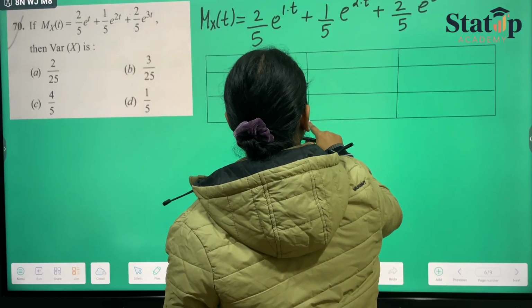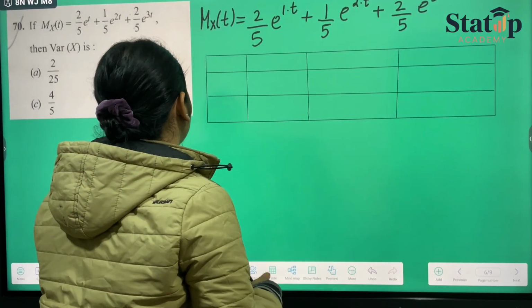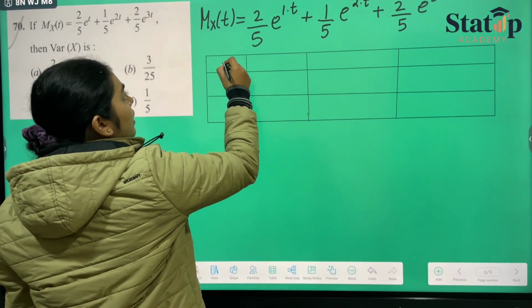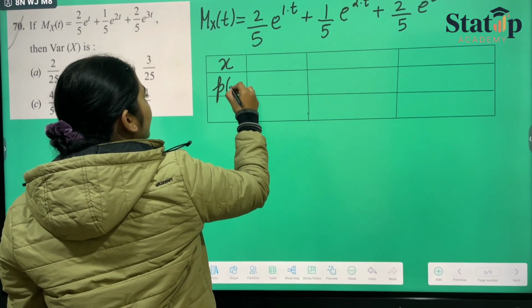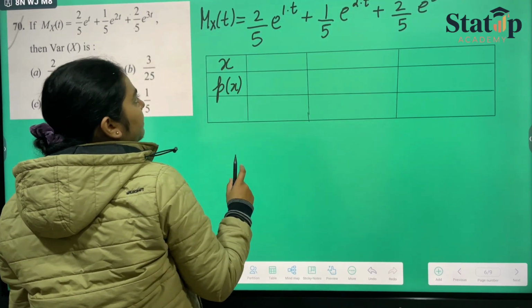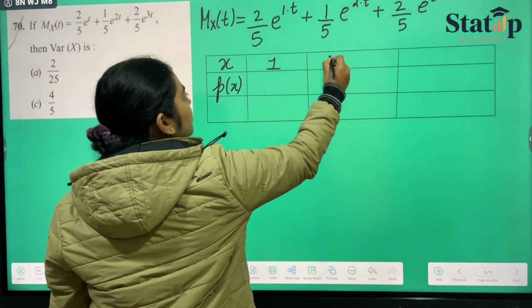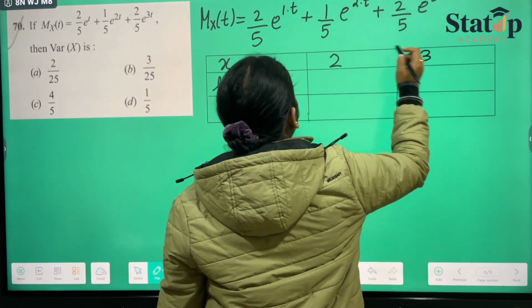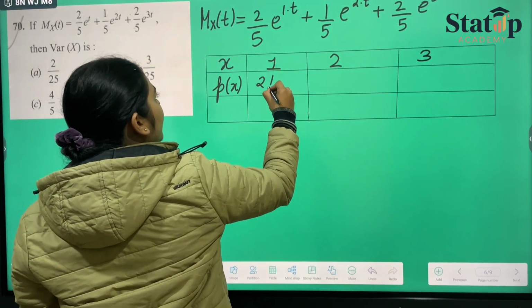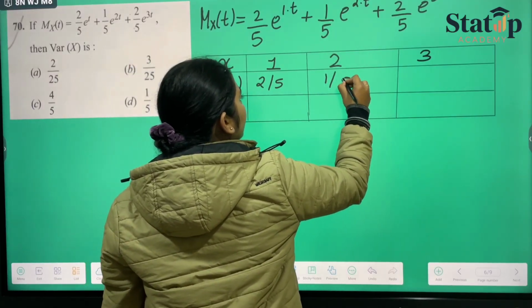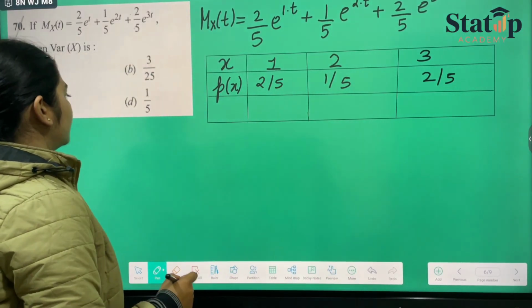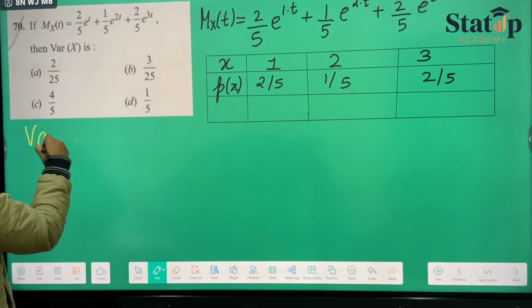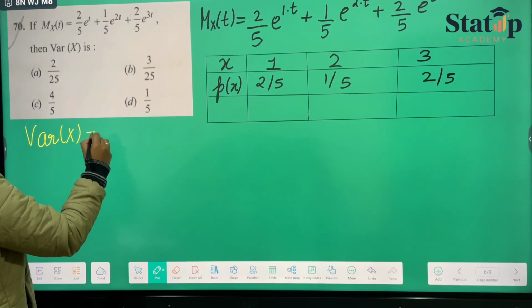So here let us see that they have given us the values of x, they have given us the values of px. Now x has values 1, 2 and 3, and px has values 2 by 5, 1 by 5 and 2 by 5. Now they have asked us to calculate variance of x. Now we know the formula.